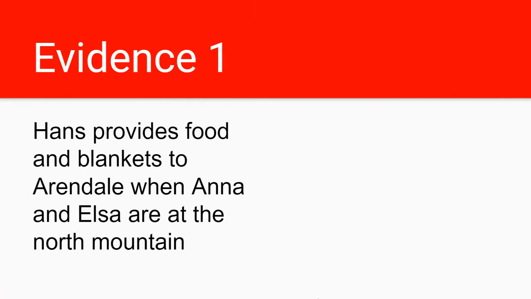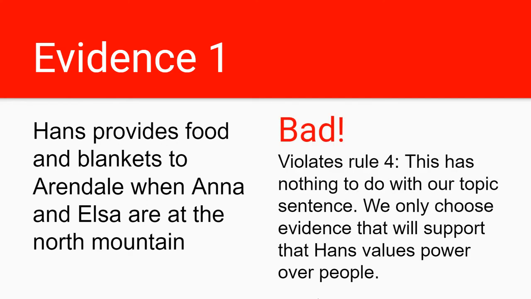Here's our first piece of evidence. Hans provides food and blankets to Arendelle when Anna and Elsa are at the North Mountain. Is this a good piece of evidence? Well, outside of the fact that I probably should capitalize North Mountain there, this piece of evidence has some issues. This is bad evidence. Our fourth rule was that our evidence has to do with our topic sentence. It has to support our topic sentence.